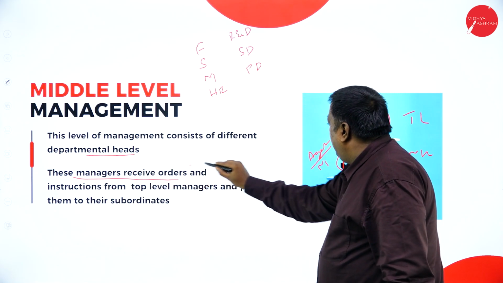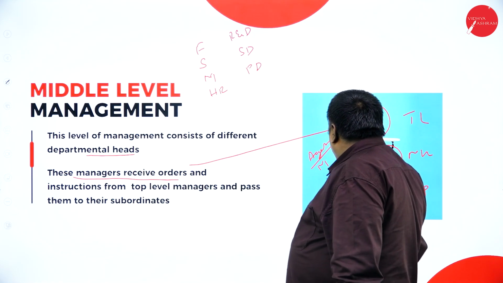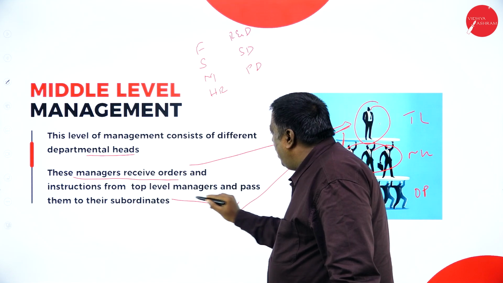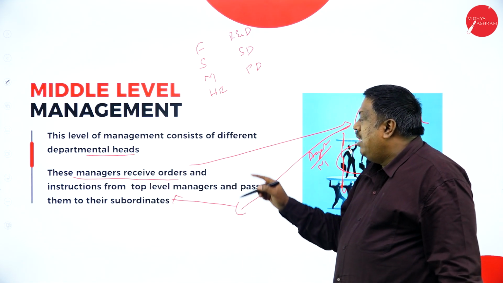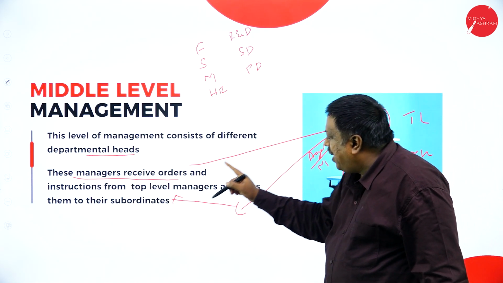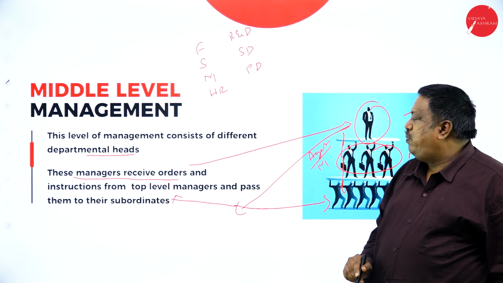These managers receive orders from the top level and they convey the information to the operation level. They receive the order from the top level. Again, that information will be passed to the subordinates in such a way that what work has to be done here.